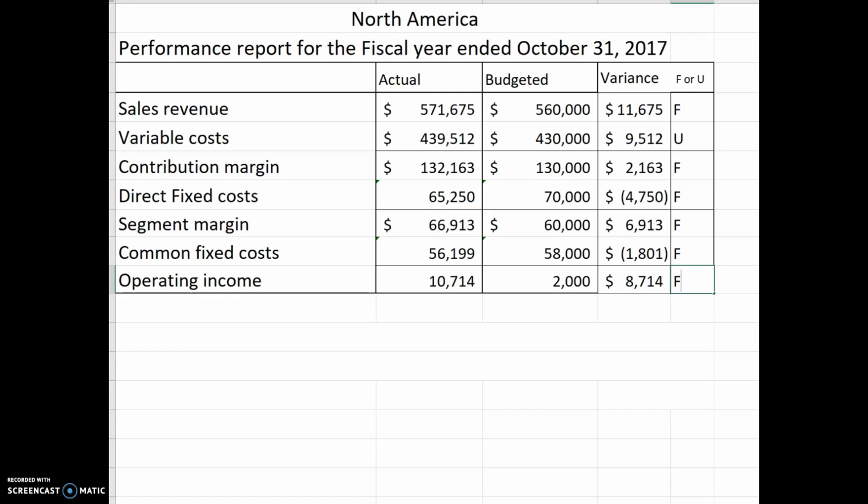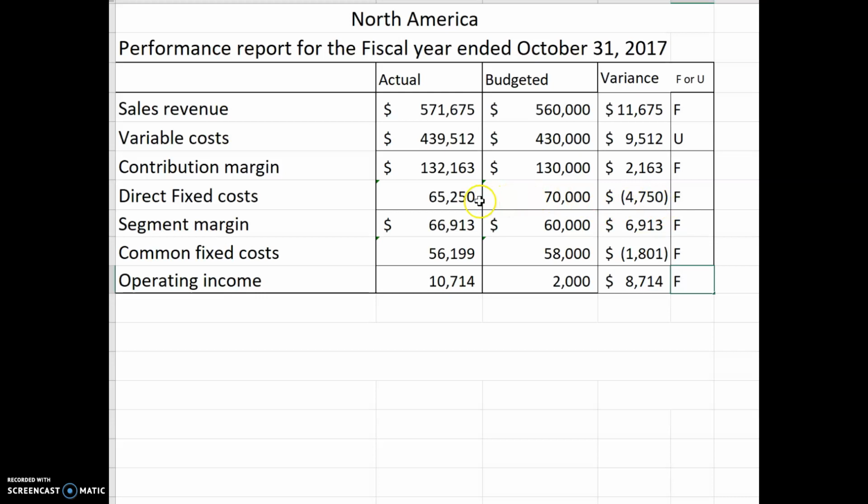So in the last recording, we looked at the responsibility report, the performance report for this profit center, and we could see this manager would be evaluated on the segment margin. And so the segment margin exceeds, right? We've got a favorable variance for the segment margin. So we would overall evaluate this manager favorably.